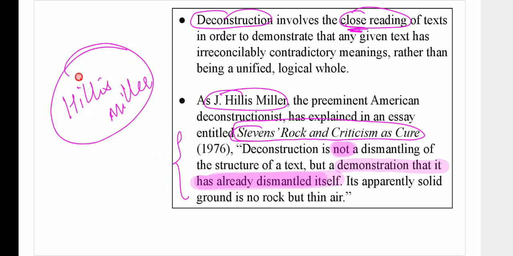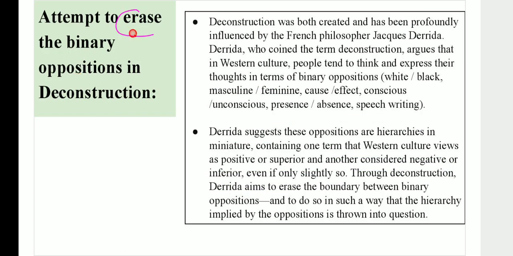So J. Hillis Miller very critically helps us understand this particular point about post-structuralism, the fact that there isn't any center available, and the sooner we understand that, the better. Deconstruction also wants to tell you that there are no binary oppositions available. These binary oppositions: white, black, masculine, feminine, cause, effect.